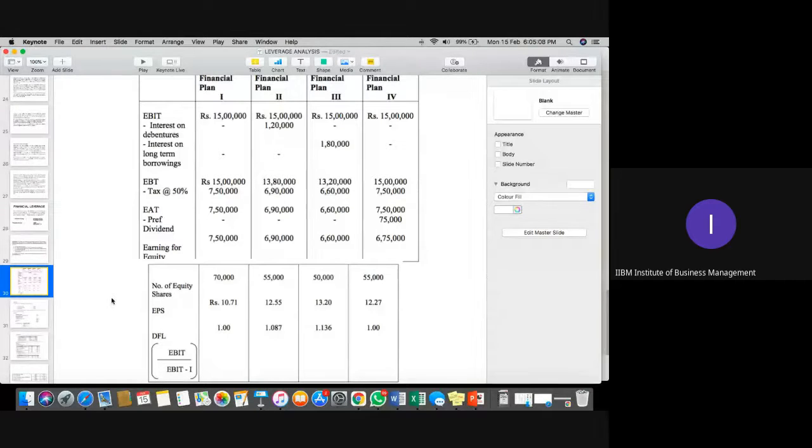You can see that EBIT upon EBT: 15 upon 15, 1. 15 upon 13.8, 1.087. 15 upon 13.2, 1.136, and 15 upon 15 is 1. Now, what does this signify? Please kindly copy the answer first of all, and then we'll discuss exactly.